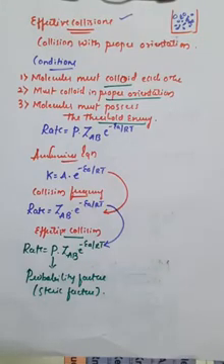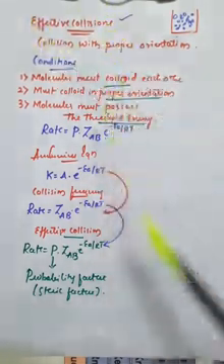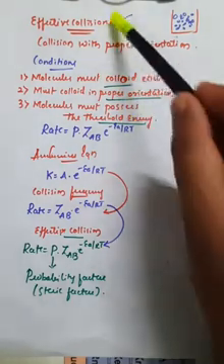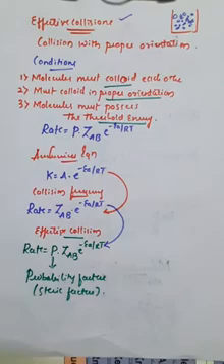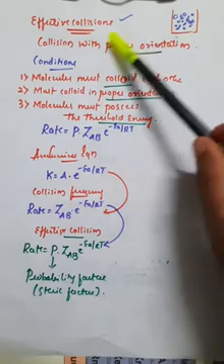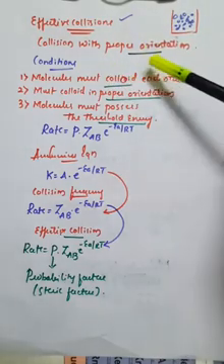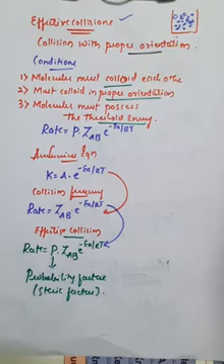Further, the next important concept you have learned is effective collision. We already know what collision is, and effective collision is termed as collision with the proper orientation. The molecule has some kinetic energy and can move in any direction, but whenever it hits in a particular, required manner, only then do we call it a proper orientation, right? Whenever there is a proper orientation or a proper approach, only then is there a chance of effective collision. Whenever there is a chance of effective collision, there is ease of formation of bond, which means the sustained reaction will take place.